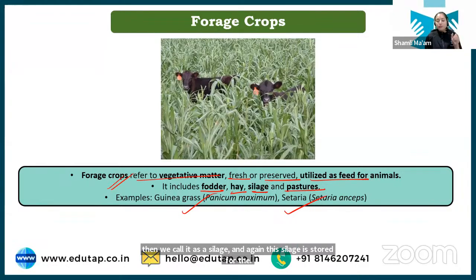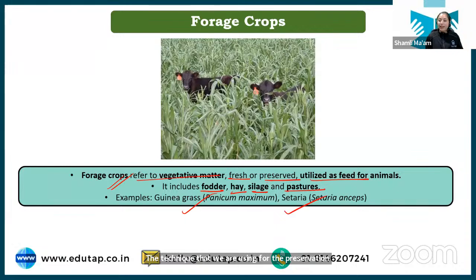So the technique that we are using for preservation makes the difference between hay and silage. In hay, direct drying is done; in silage, we are fermenting the crop and then storing it for later use.